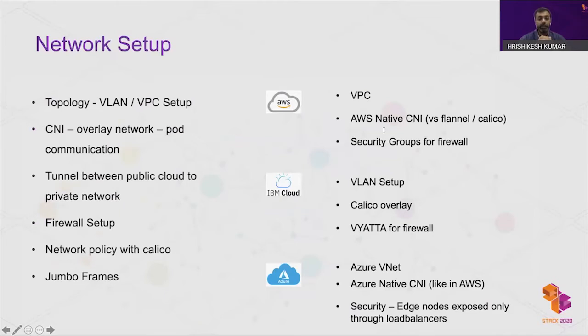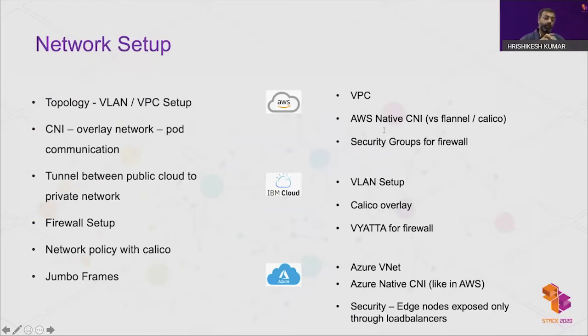Many applications also need to talk to networks outside the VPC or cloud. So the administrator has to think about creating a tunnel between the cluster and the customer network. There might be legacy applications like common logging, monitoring, or IAM related applications. With this setup, the administrator also has to make sure that the pods are not accessible to the outside world directly. So some kind of firewall mechanism has to be set up.